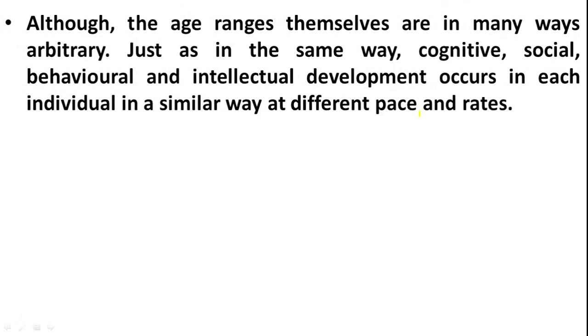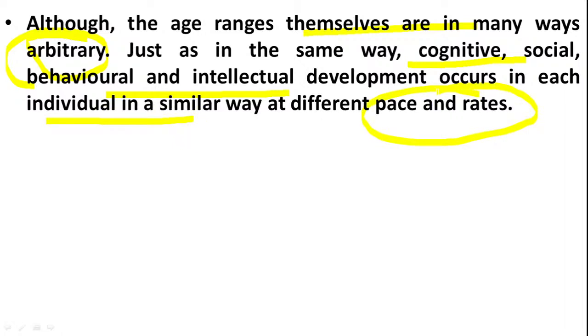Although the age ranges themselves are in many ways arbitrary, you must remember this, because cognitive, social, behavioral and intellectual development occurs in each individual in a similar way but at different phases and at different rates.